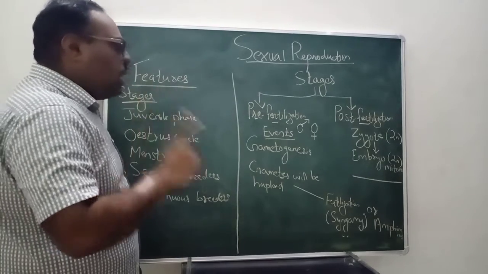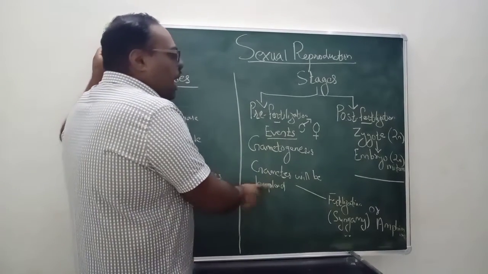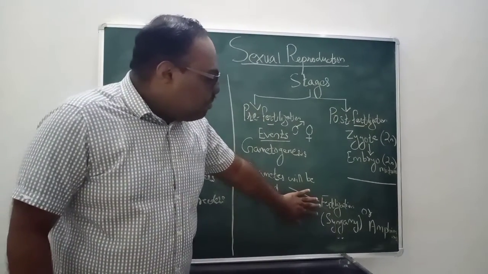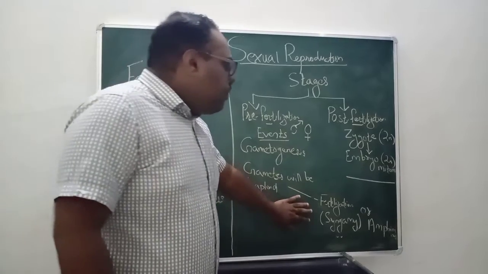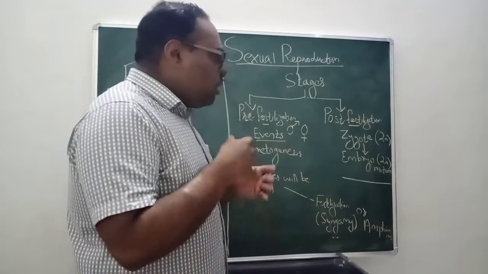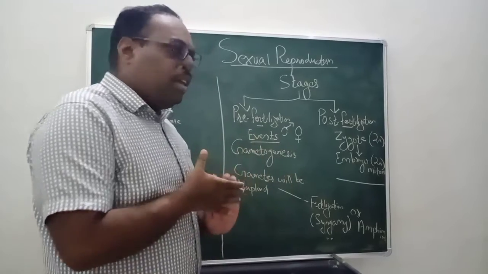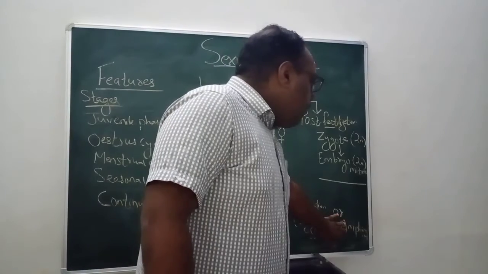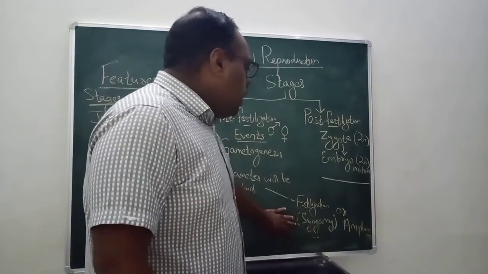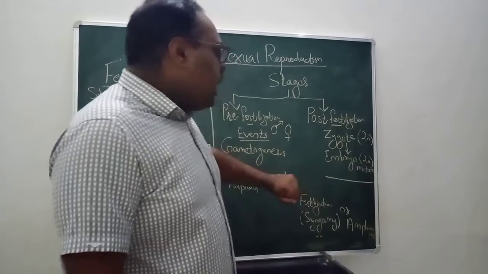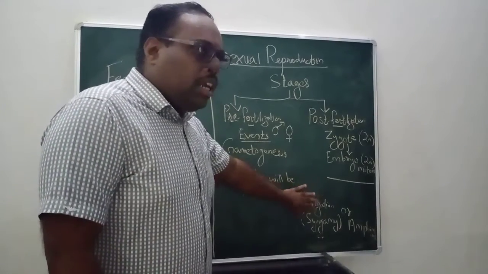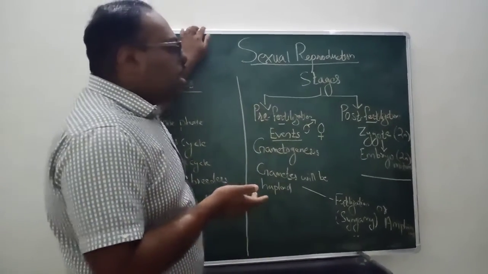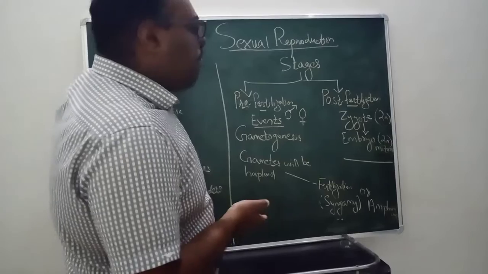That means haploid in nature, that will be produced, and both the gametes fuse together. That particular phase is known as fertilization. Fertilization has two different names also. One is known as syngamy and another is known as amphimixis. Amphimixis means mixing of gametes. Syngamy is another term that is given for fertilization. After fertilization takes place comes the post-fertilization event. That means after fertilization, what is going to happen?